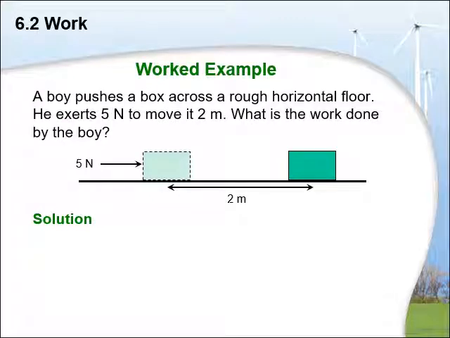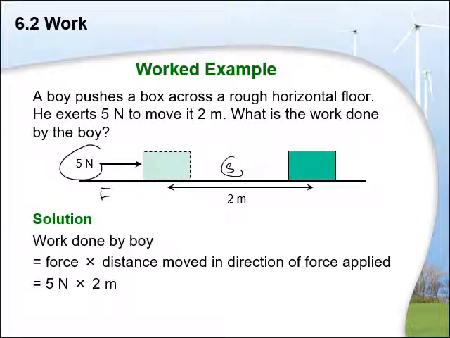There are some examples related to work. It says a boy pushes a box across a rough horizontal surface. This is a force acting, 5 Newton, and there is a displacement in the direction of the force. So we can calculate work using the formula force times displacement. Answer would be 10 joules.